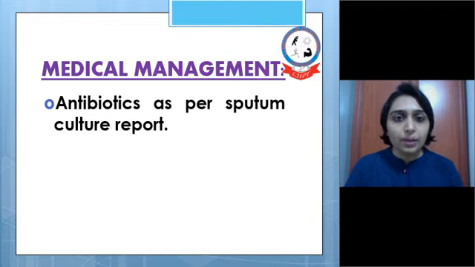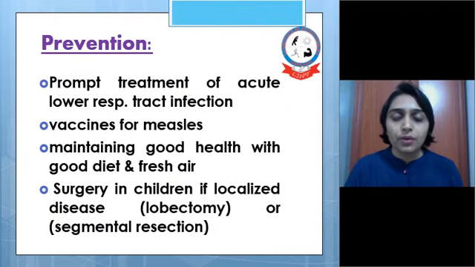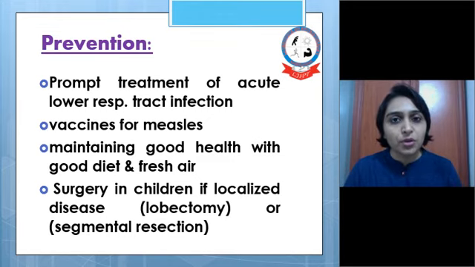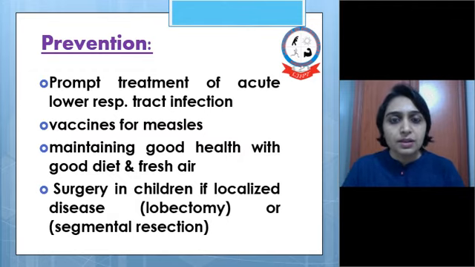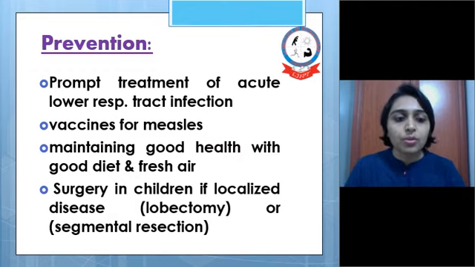It includes antibiotics as per sputum culture report. Prevention of bronchiectasis can be done by preventing bronchial obstruction and any conditions which cause bronchiectasis, like prompt treatment of acute lower respiratory tract infection, vaccines for measles, maintaining good health with good diet and fresh air. Surgery in children, if localized disease is already there, like lobectomy or segmental resection, can be done, so we can prevent it from happening in other least affected areas.